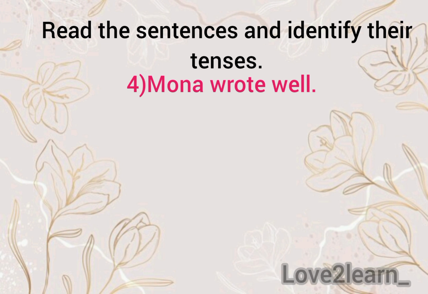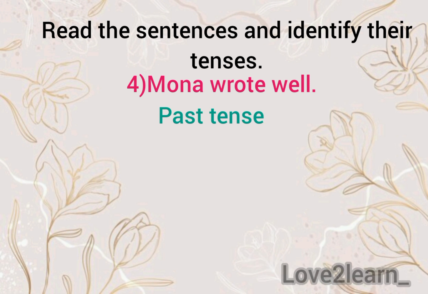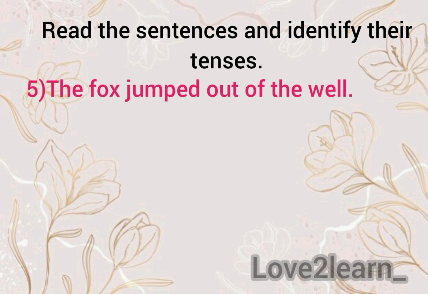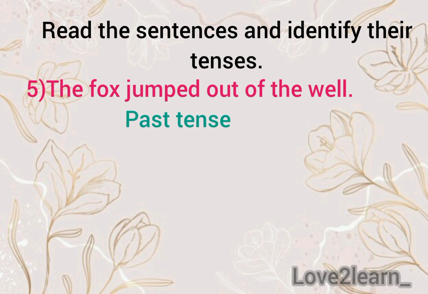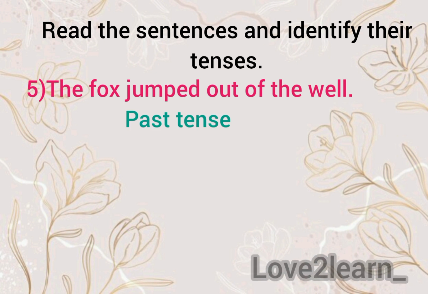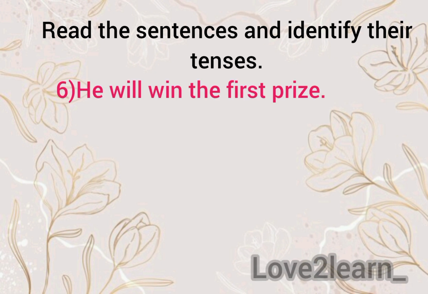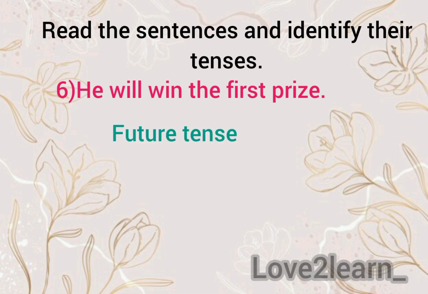Fourth one, Mona wrote well. Wrote is the past tense of write. It is past tense. Fifth sentence, the fox jumped out of the well. Here, jump is the action word, which ends with ed. So, this sentence is past tense. Sixth one, he will win the first prize. In this sentence, you will see the word will. So, it is future tense.